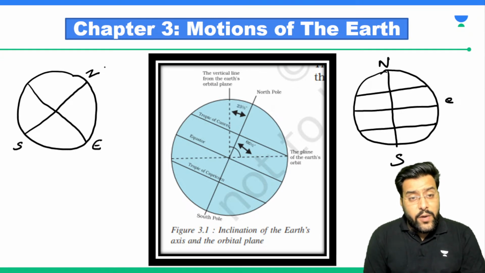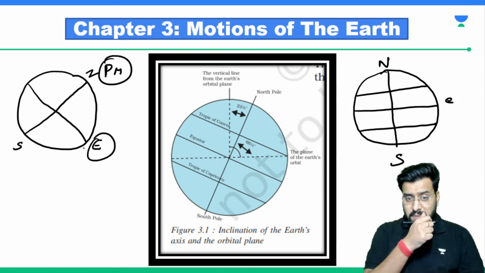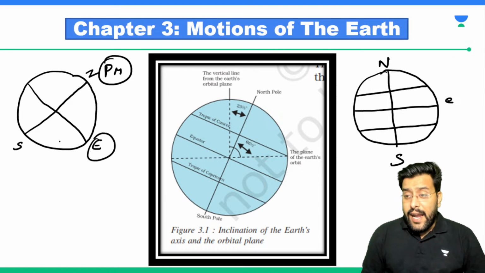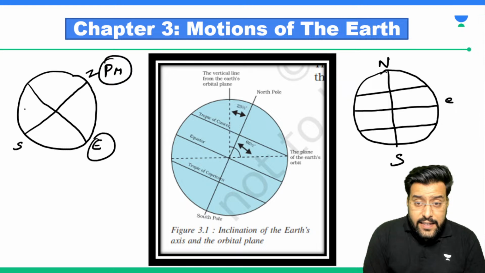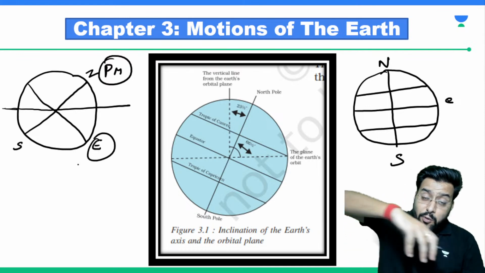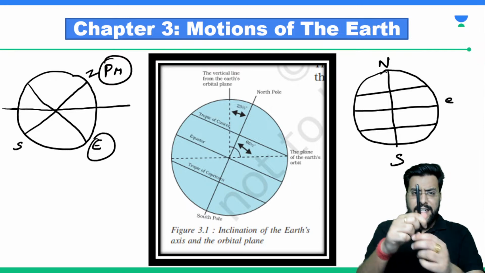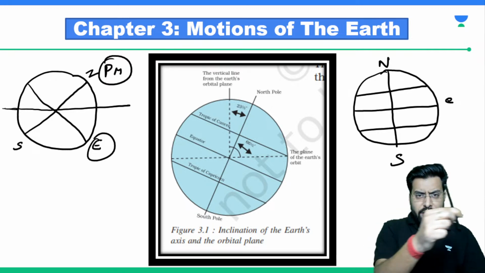So this is the equator, this is our prime meridian. And this is the inclination of the Earth. Earth is inclined, and it is moving around the sun in this fashion. So this line tells us the movement of the sun. Imagine that this is Earth. Instead of Earth being like this, Earth is like this, and then it is moving in this direction.